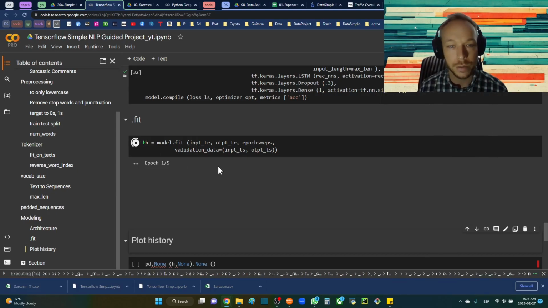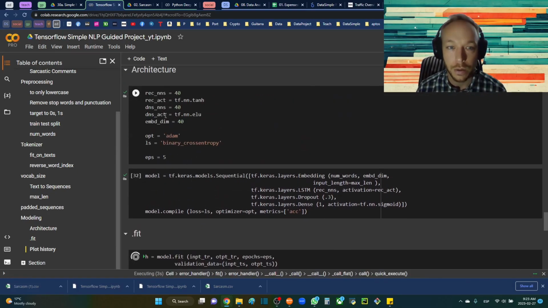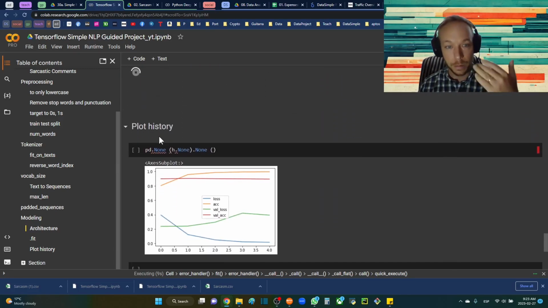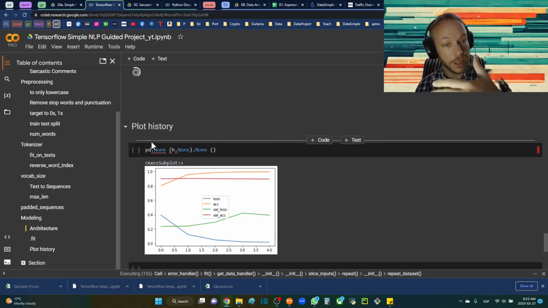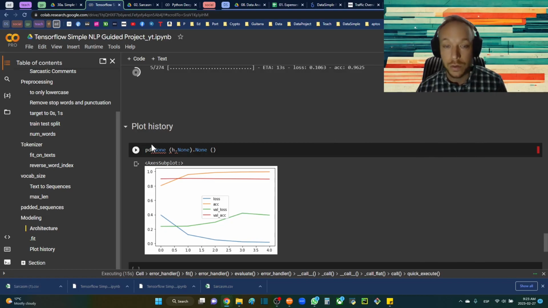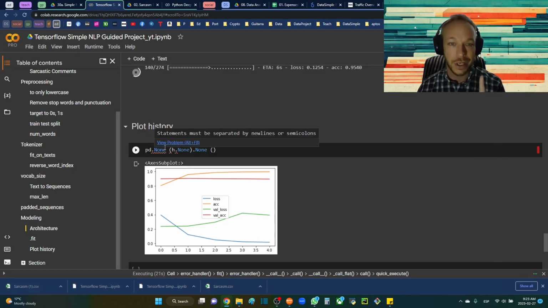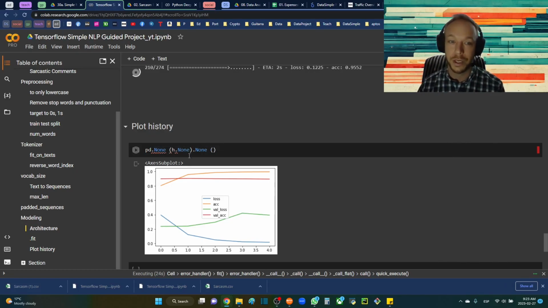Okay, so we'll train this. And while this is training, this won't take too long. It's a very simple network here. We did just 40 by 40, really nothing super big. It worked well though. It's good to start simple and then build up. So I started fairly simple. See if you can make it simpler and then see if you can make it a little bit more complex. It's always good to start simple with neural networks because you can get super complex. But if you start complex, it's hard to understand why your network is working well.